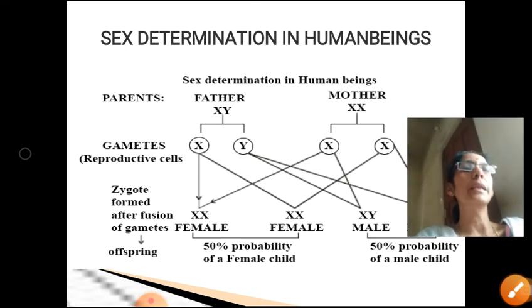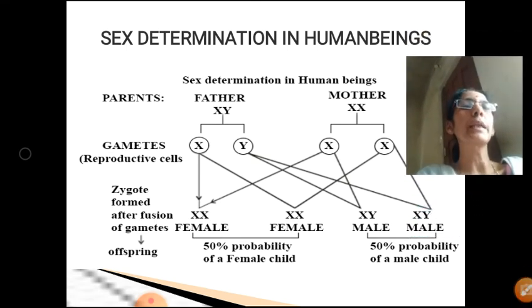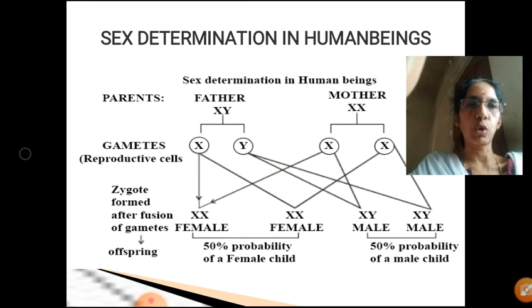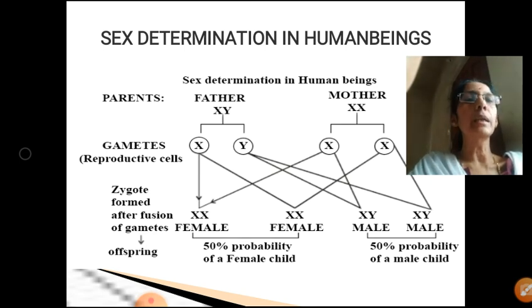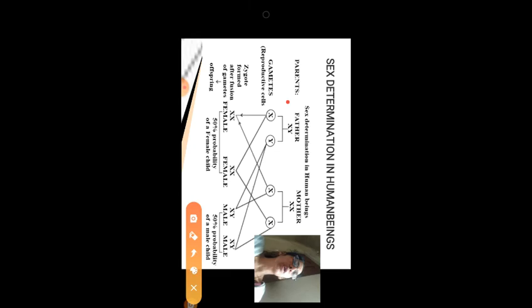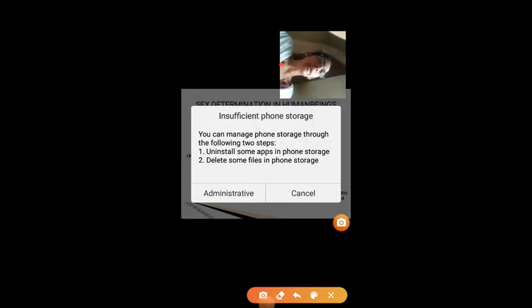Now, how is sex determined in human beings? This you have already studied in your 10th class. Anyhow, in the case of human beings, we have 23 pairs of chromosomes. The first 22 pairs are called autosomes. The 23rd pair is called the sex chromosome, or allosome. In the case of a male, the sex chromosome is XY. So male is heterogametic and the female is homogametic in nature.